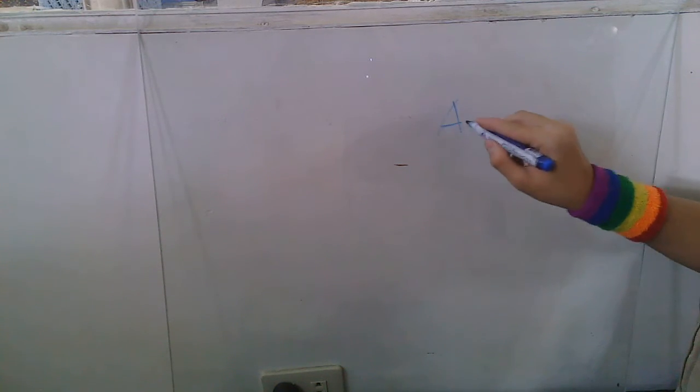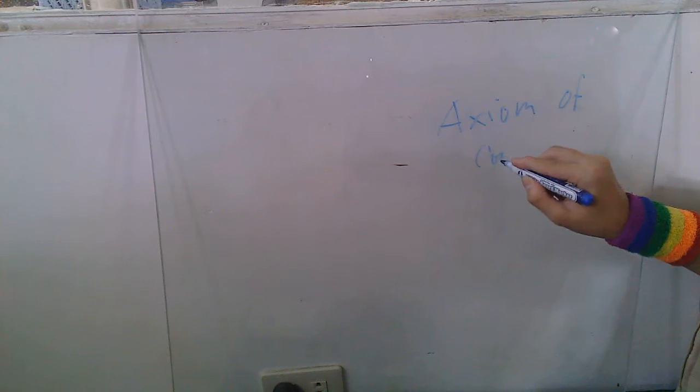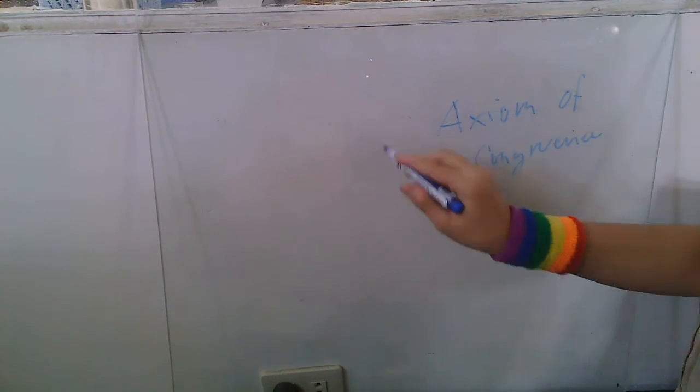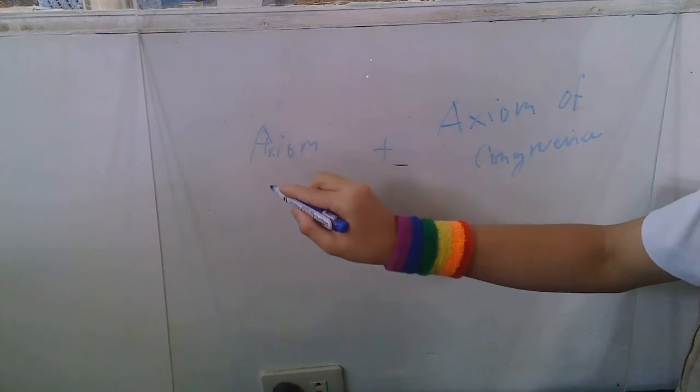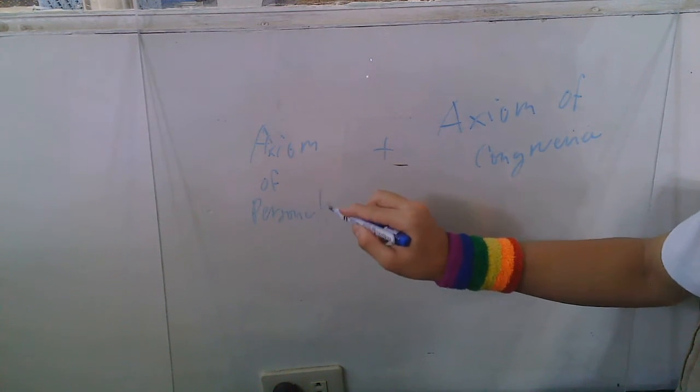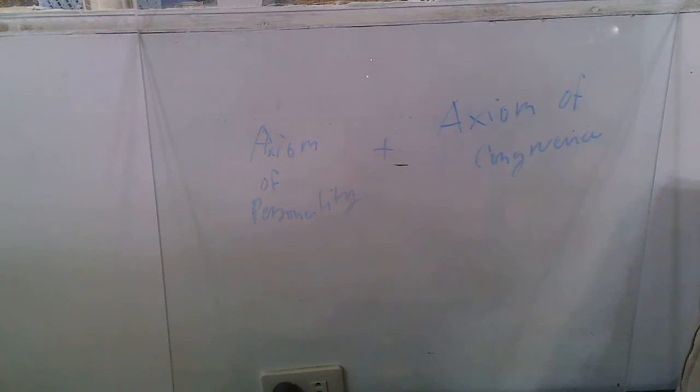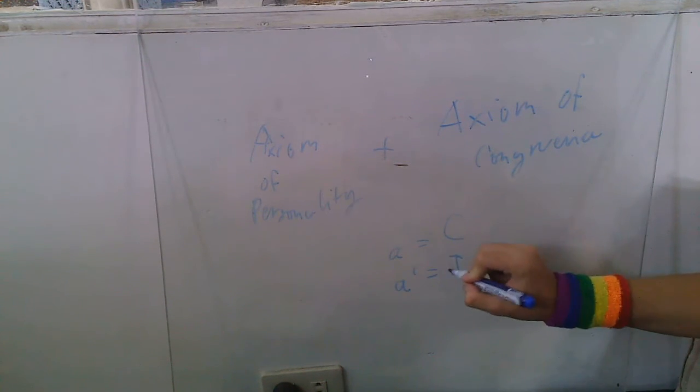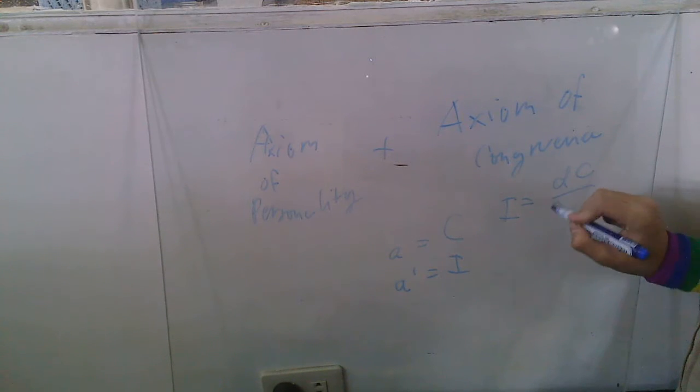Another thing that I want to explicitly state is that the change in the appearance, what we previously called the axiom of congruence, we've integrated with the axiom of personality: A is equal to capital C. And since A is equal to capital C, we can say that A prime is equal to I, where I is the inclination, the derivative of C with respect to time.